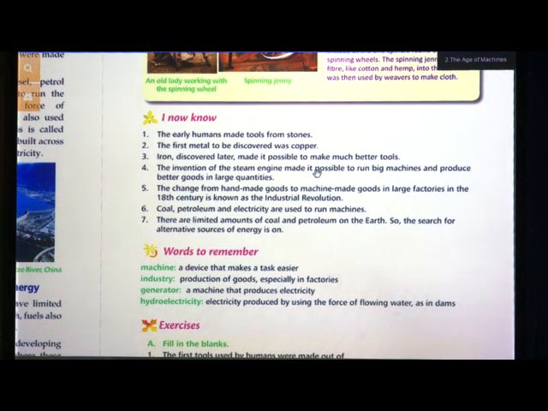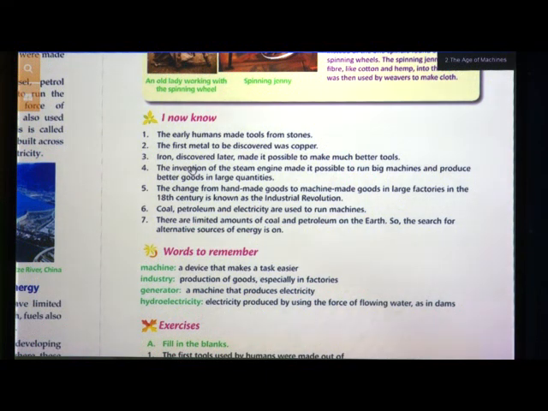So how was bronze made? It was made with a mixture of two metals, that was copper and tin. So that was harder than copper. Then the very big revolution was that iron was discovered. So iron was the hardest metal, harder than copper and bronze.